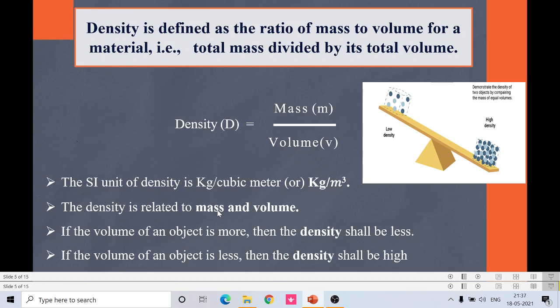The density is related to mass and volume. You know that if the volume of an object is more, the density shall be less. Since volume is present in the denominator, if this is the greater value, naturally the net value, that is the density, is going to be very less. So if the volume of the object is more, then the density shall be very less. On the other hand, if the volume of an object is less, then the density shall be very high for a given mass. Here note down that the mass should be constant.